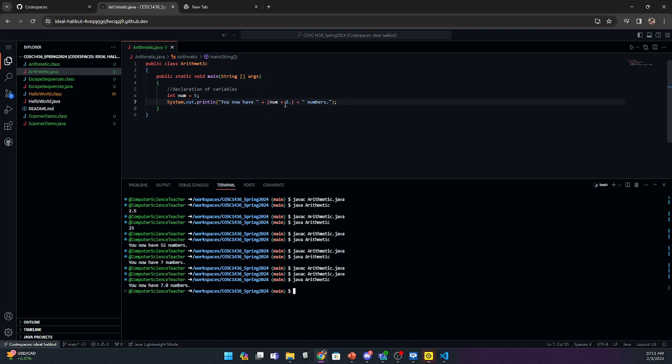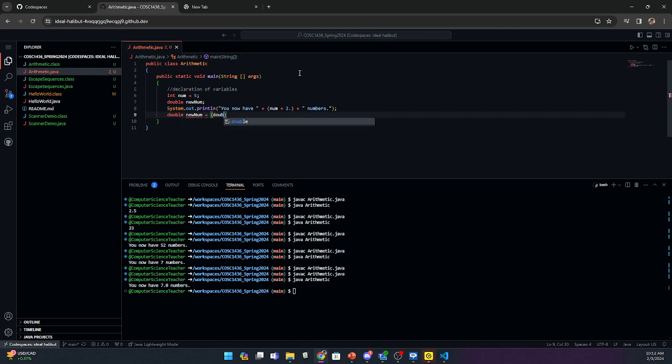But I can also reset something up into an integer, right? And you just do it that way. So now I can't actually do that because remember this is concatenating to a string. So let me do this somewhere else. Let me come here and I'm going to say double new num. Okay. Now down here I'm going to say double new num is equal to double.